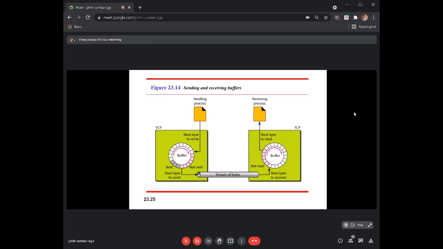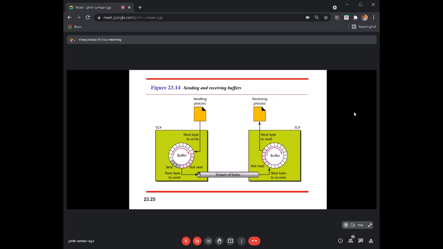There is what your data will be filled with: the bytes. Whatever the sender process sends will be written on this buffer. As the turns come, it will get arranged in the form of segments, and that will be sent through this virtual pipe. What you see here is a stream of bytes. Let me show you that in the next slide.